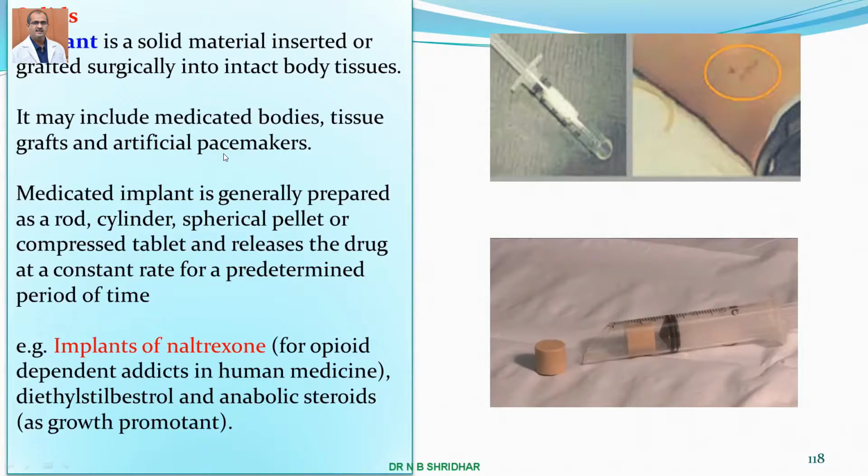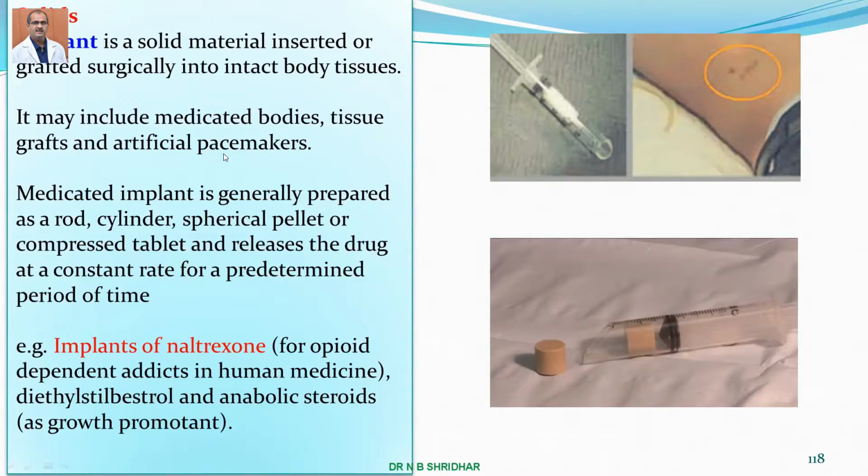For example, implants of naltrexone or naloxone. Especially in the de-addiction center this is very commonly used, because if a patient has an addiction to a drug, then every day the antidote cannot be administered to him orally, or sometimes he may resist also. So the implant of naltrexone or naloxone is administered in the human body as an implant.